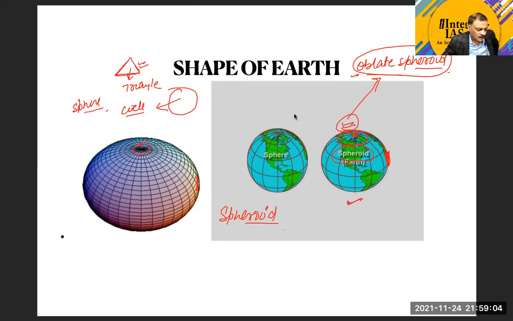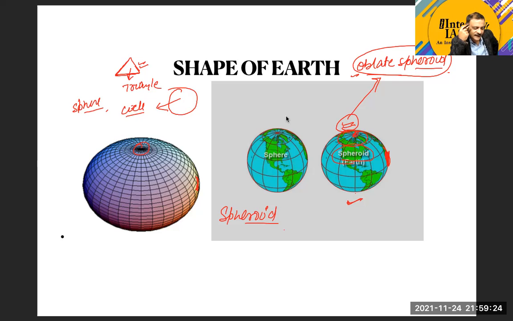Okay, Pratik Yadav, do you have any doubt? Yes, sir. Please. Sir, can we call it a geoid shape? No, actually geoid is not a proper word. Geographers do not use the word geoid. The word geoid may be written in some GK type of book. Geoid means the shape which looks like the earth.